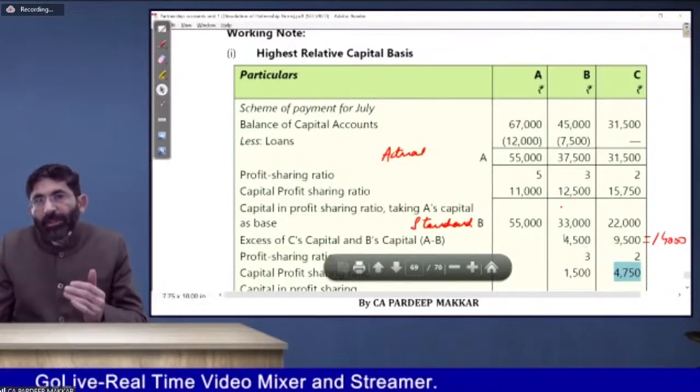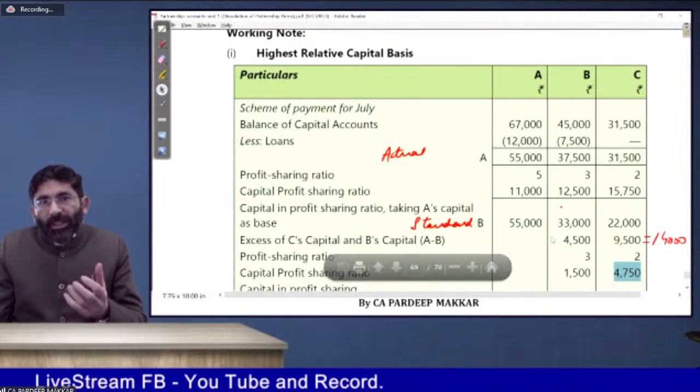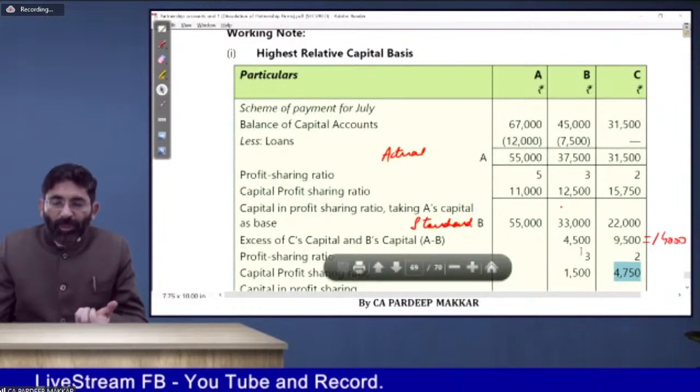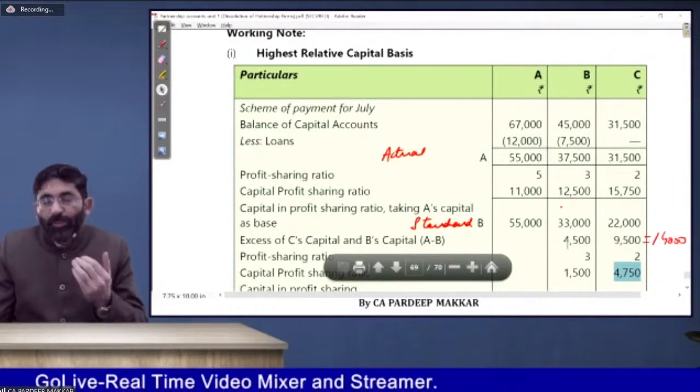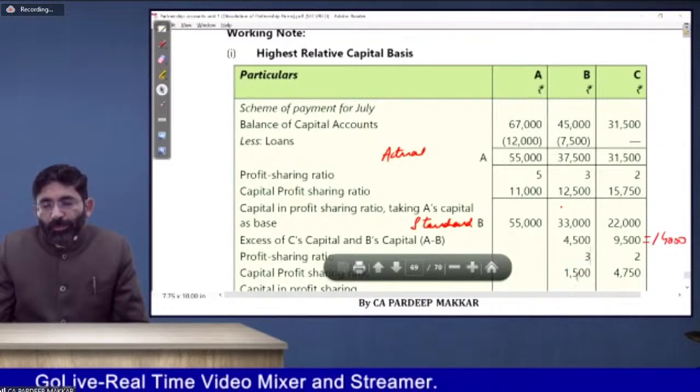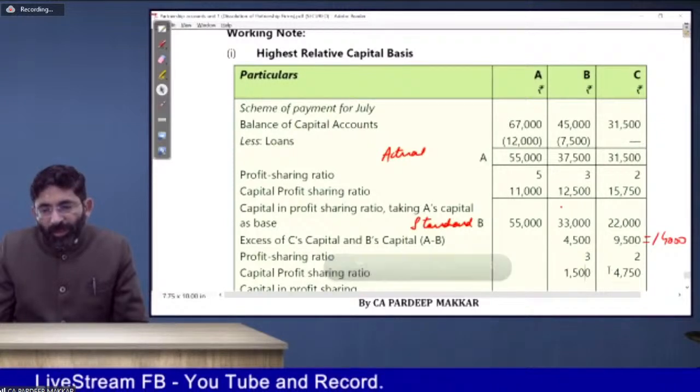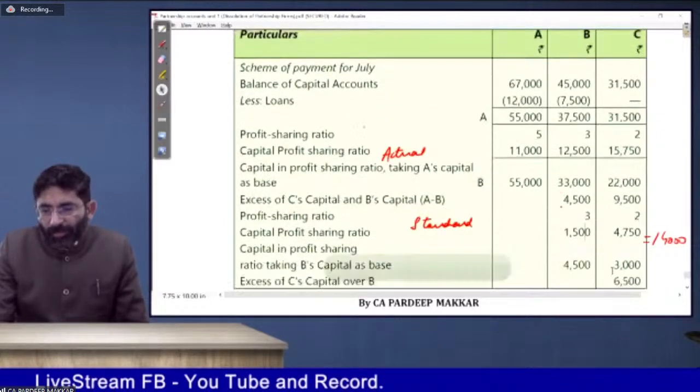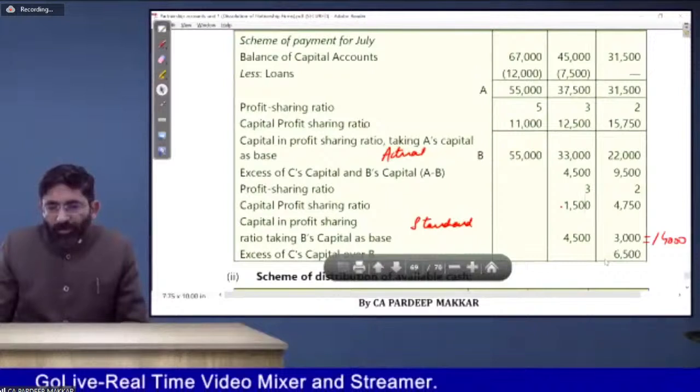If this is the final amount and we are unable to get more, then what we have to do? We have to give the 6,500 to whomsoever has the surplus capital. So divide it. 1,500 is the lowest one. 1,500 into 3, 4,500. 1,500 into 2, 3,000. Okay. So that you will do.